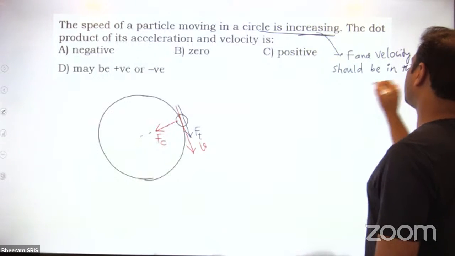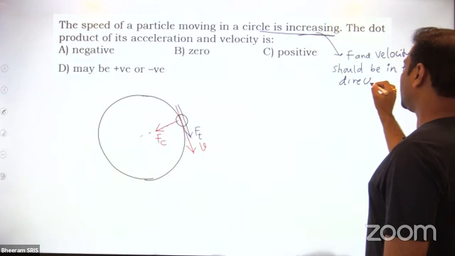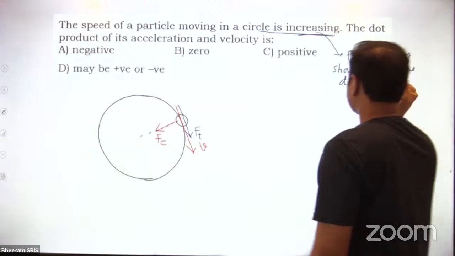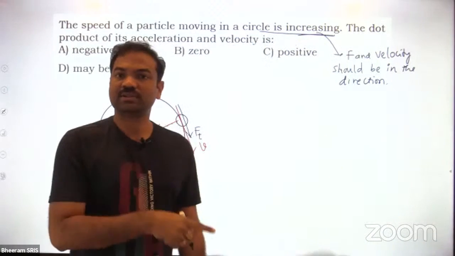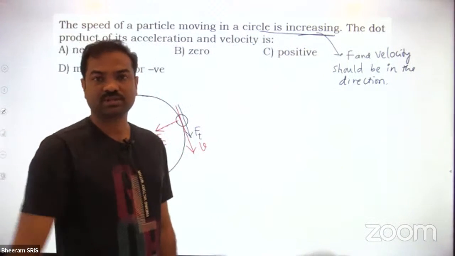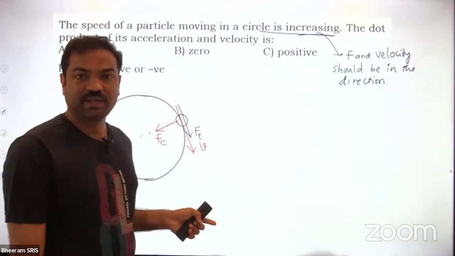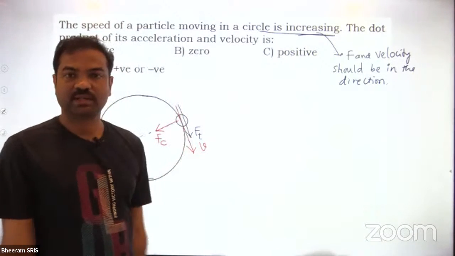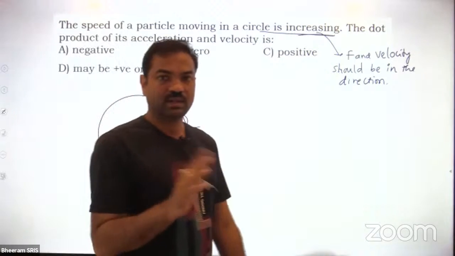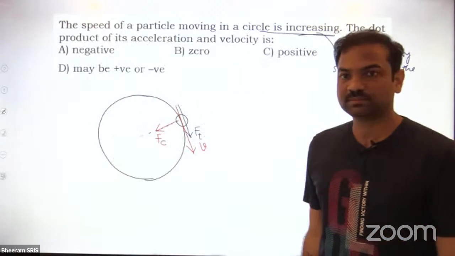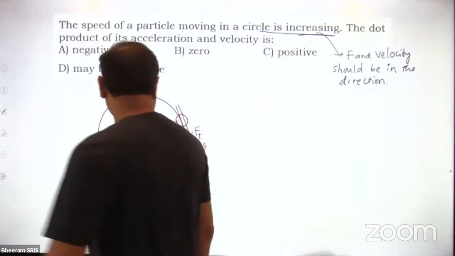I told you already this part. Tangential force can have two directions. One is along the velocity, the other is opposite to velocity. Along the velocity, speed increases. Opposite to velocity, speed decreases. I've given different cases in theory part. Once you can verify it if you want.